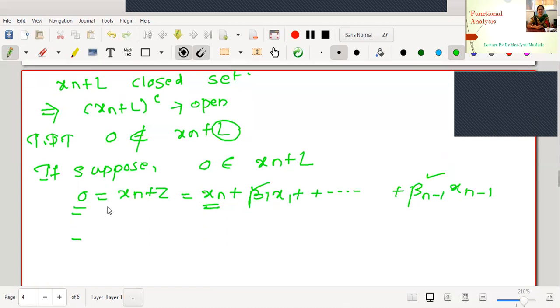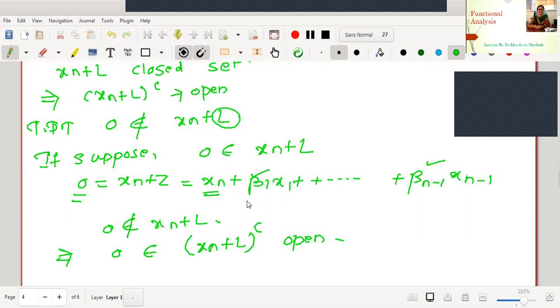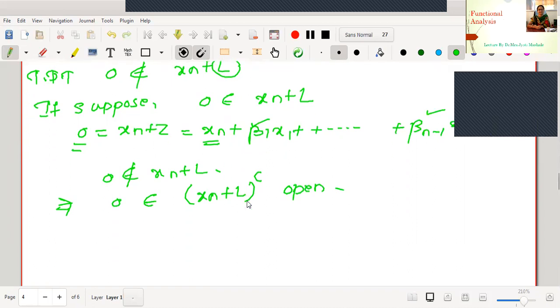Therefore, 0 cannot be a member of xn plus L. If 0 cannot be a member of xn plus L, then 0 is surely a member of xn plus L complement, which is actually an open set. If it is an open set, what can I say? That 0 is an interior point. If 0 is an interior point, what does it mean? A small sphere around 0 must lie totally in xn plus L complement.